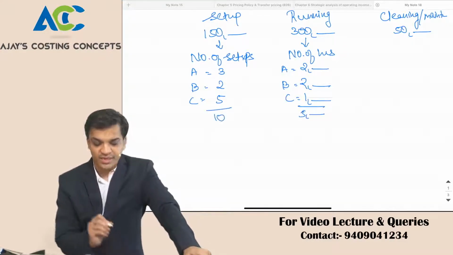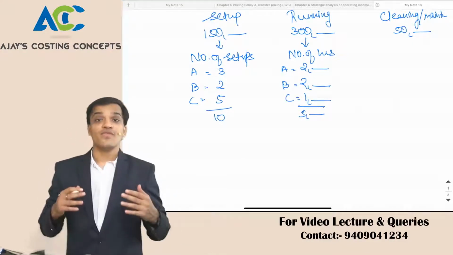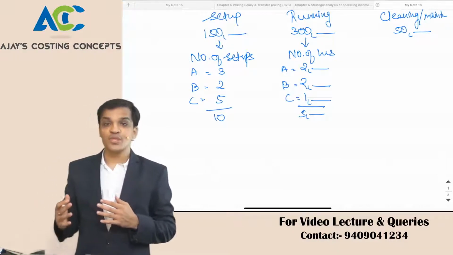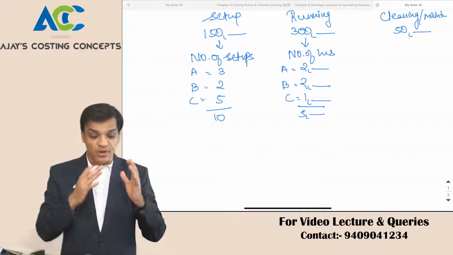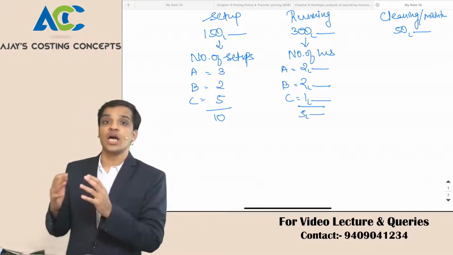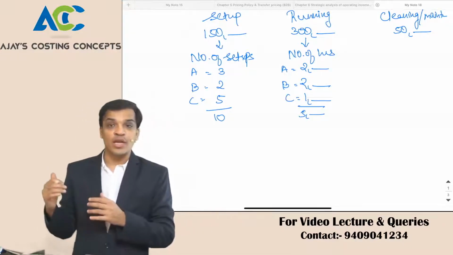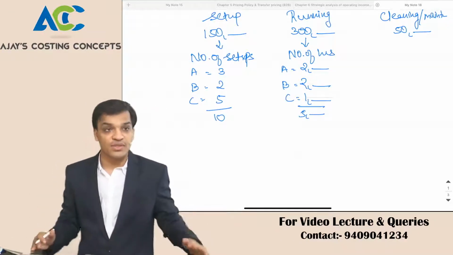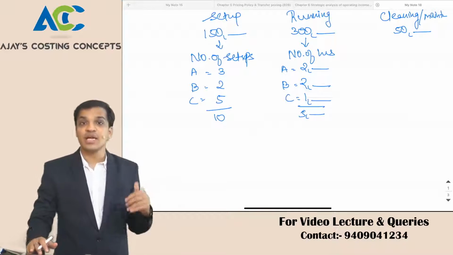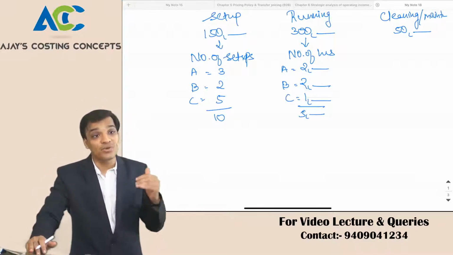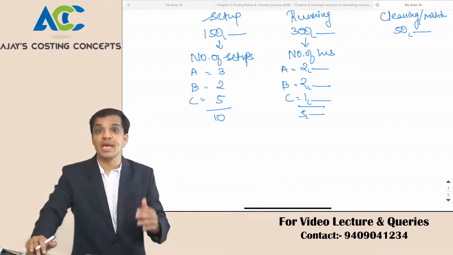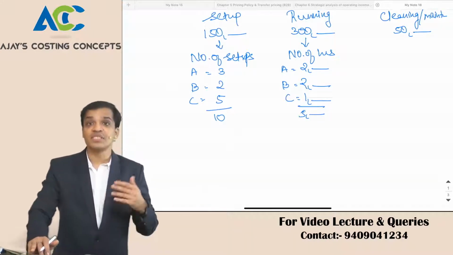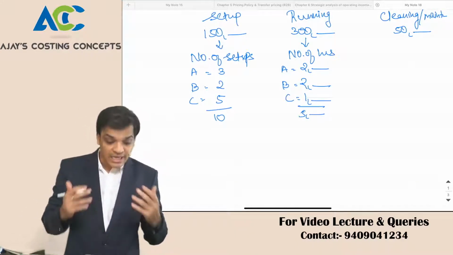Total setups were 10. So we did 5000 hours of machine run, but out of that 2000 hours were run due to product A. So to manufacture product A, my machine took 2000 hours. To run product B, we need 2000 hours. To manufacture product C, we required 1000 hours. That is how my machine kept on running. That is the machine hours that we took. Then we have setups. How many setups did you follow?